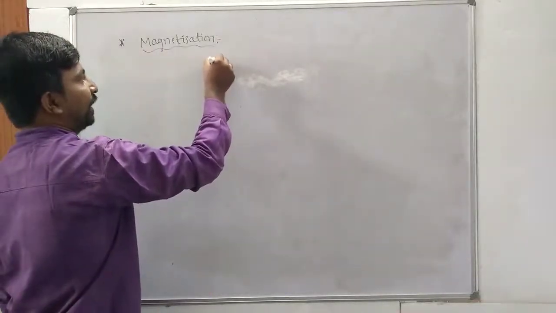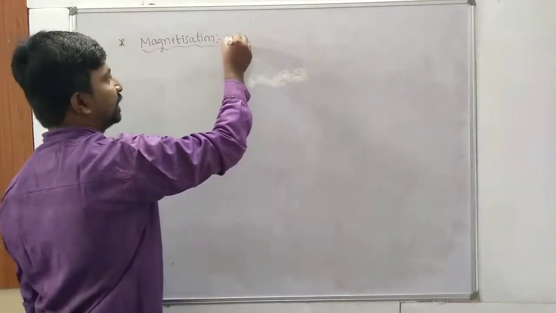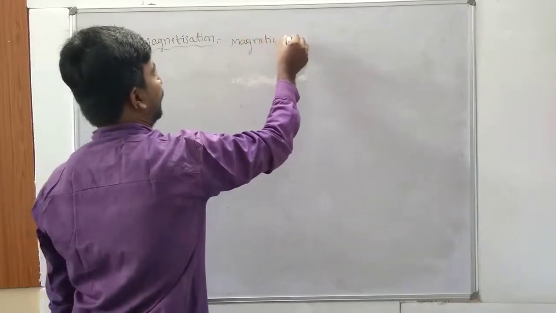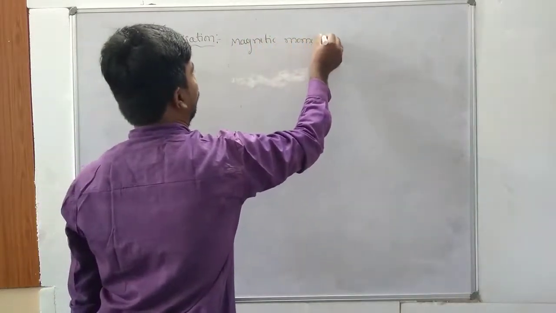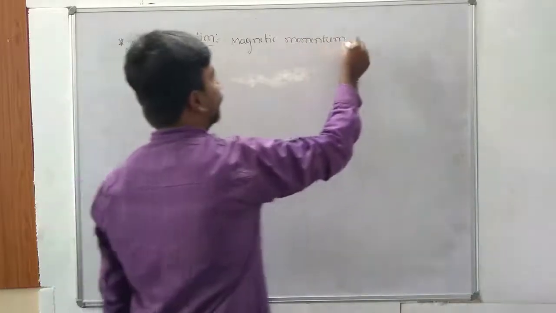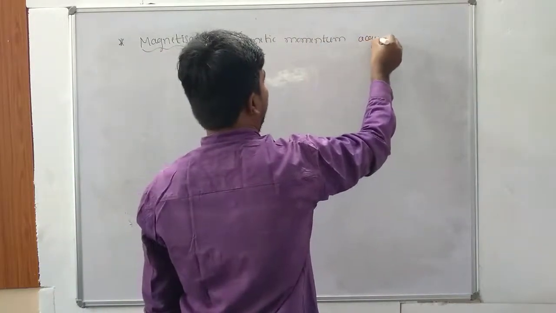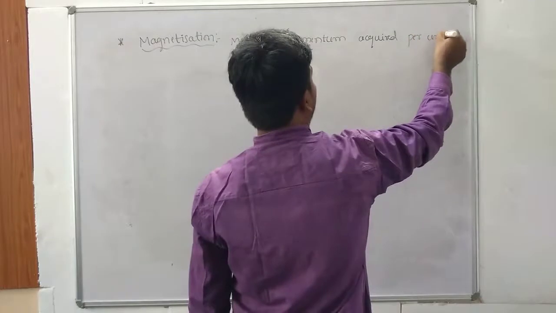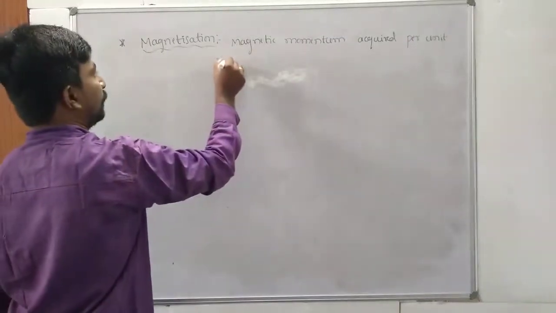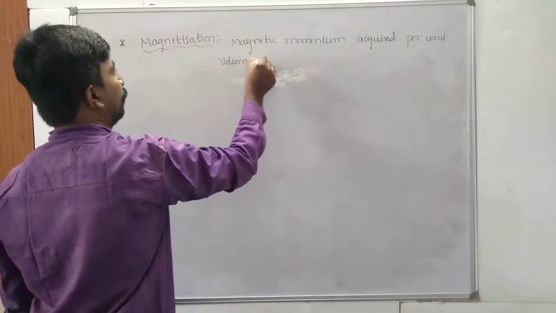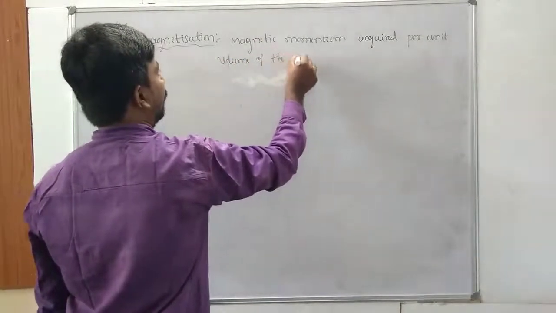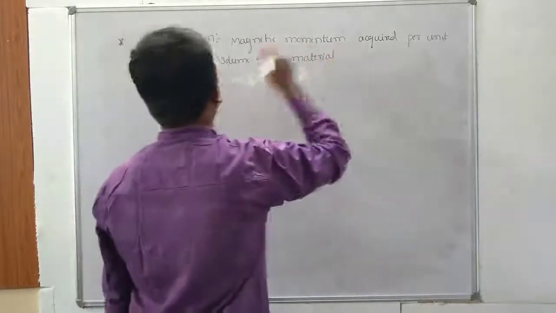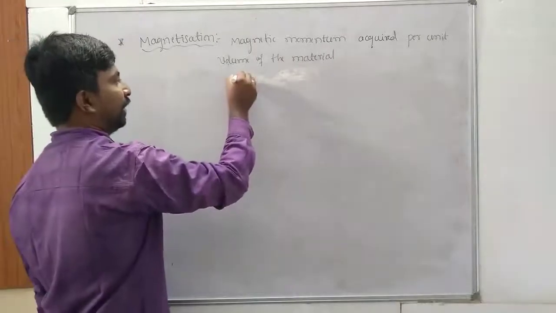Magnetization. Once again, magnetization means the magnetic moment acquired per unit volume of the material is called magnetization.